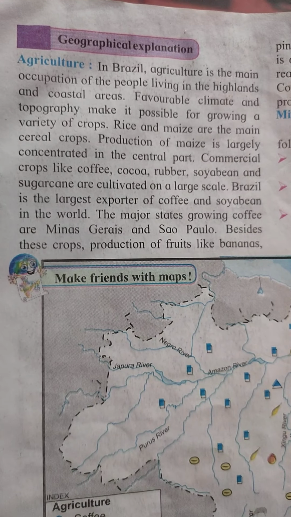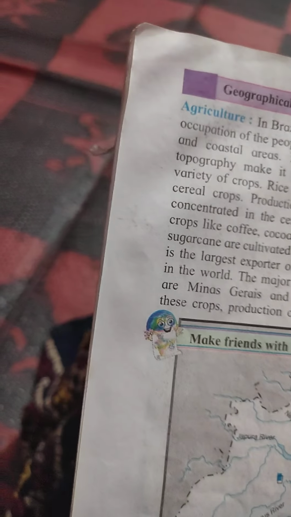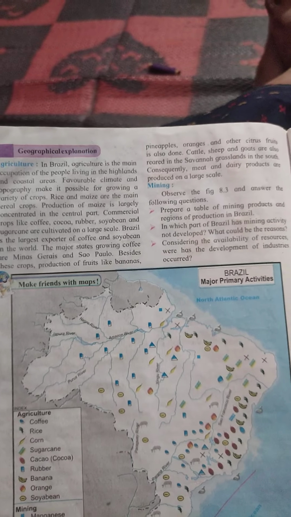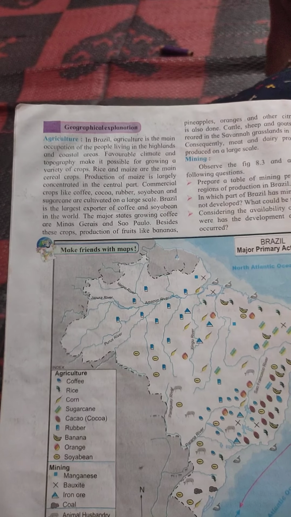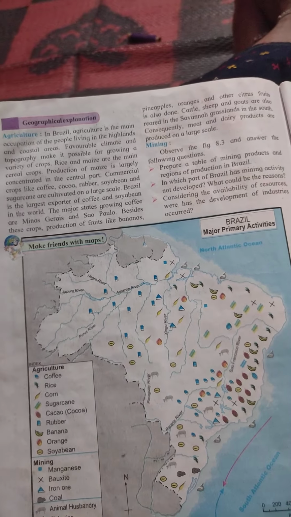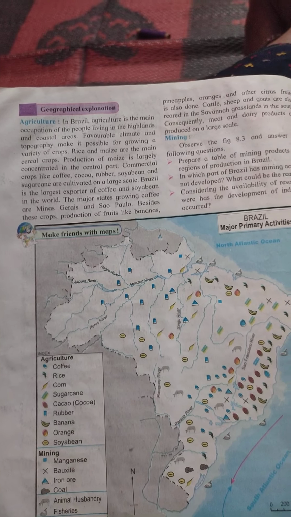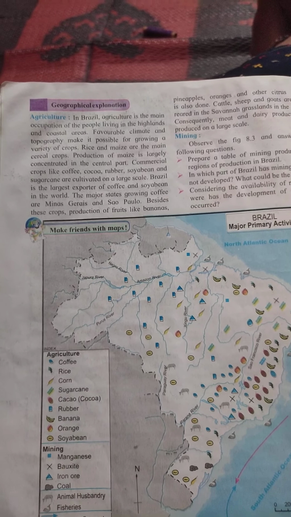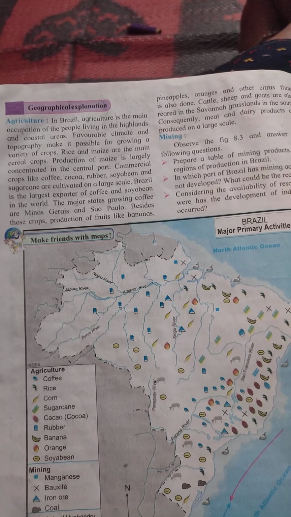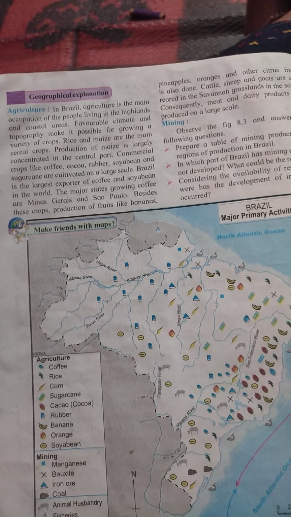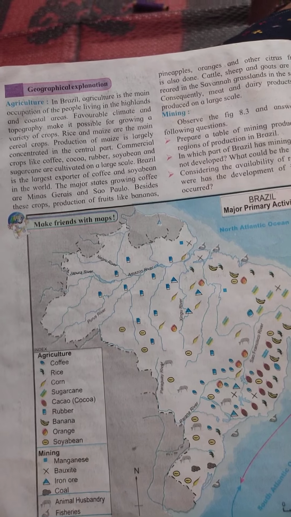See, we will see about Brazil. Brazilian agriculture is the main occupation. In Brazil, agriculture is the main occupation. People live in highland and coastal areas, and because of the favorable climate and topography it is possible to grow a variety of crops.